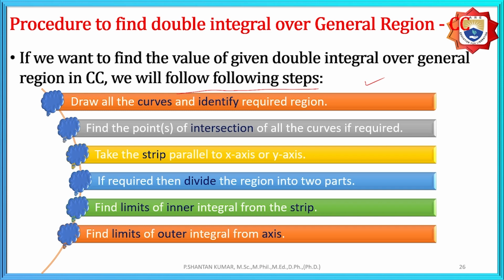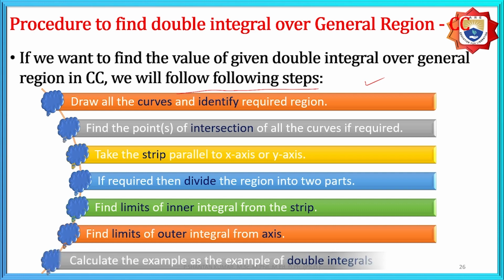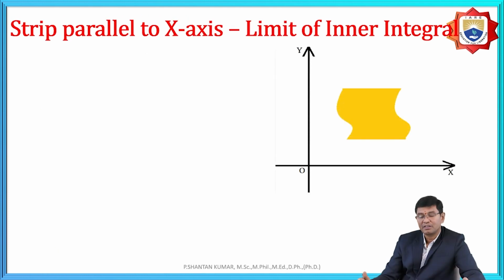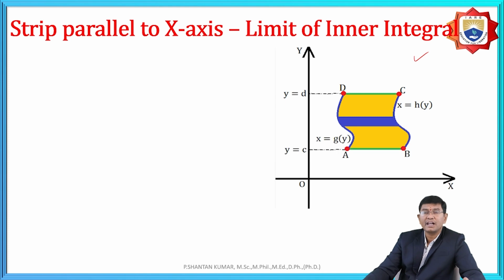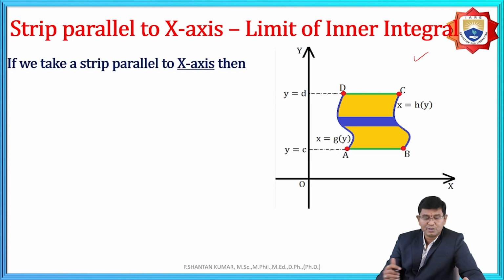That is the meaning here. We need to identify the region, and in that we need to follow from inner to outer. In that we need to find out what is the inner strip and what is the outer strip. And here, calculate the examples of the double integration. Now we need to discuss the problem. For example, this is the diagram, a bounded region, and clearly these are the inner to outer. Here you need to observe that.